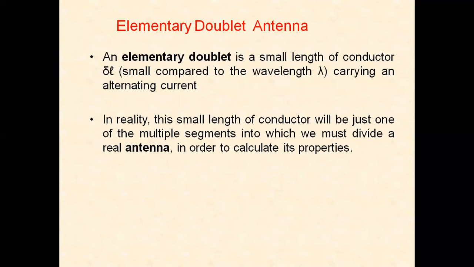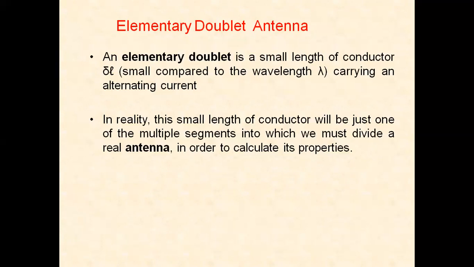In reality, this small length of the conductor will be just one of the multiple segments into which we must divide a real antenna in order to calculate its properties. So it is a small length antenna, and we use such small lengths to form different structures of an antenna.